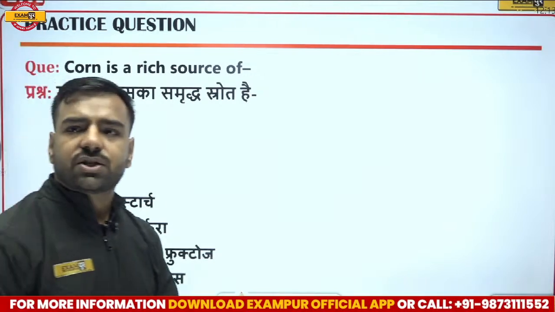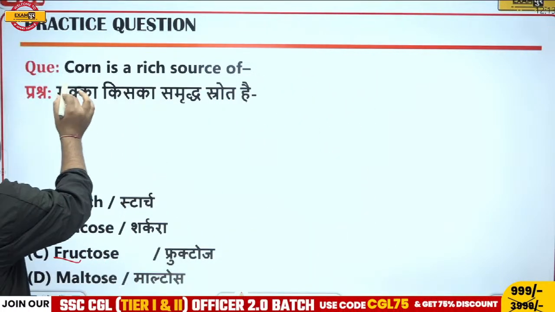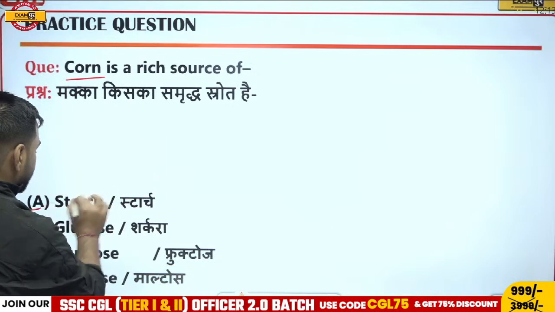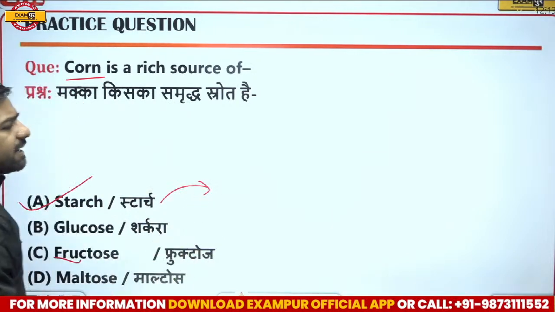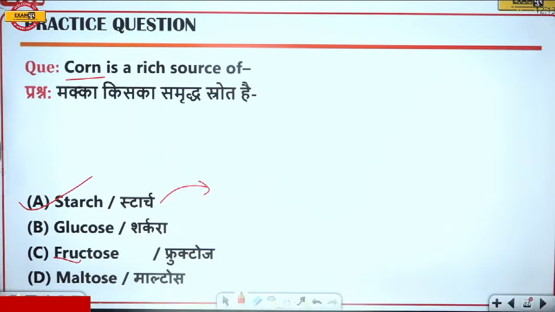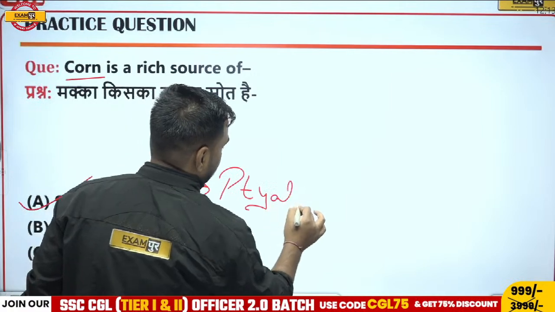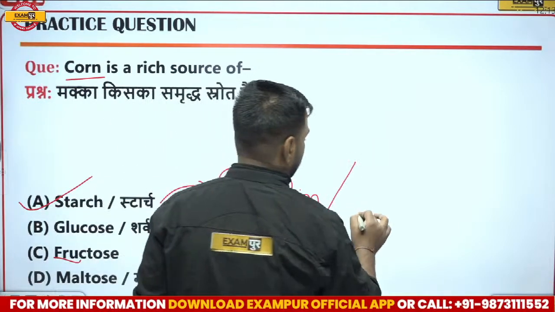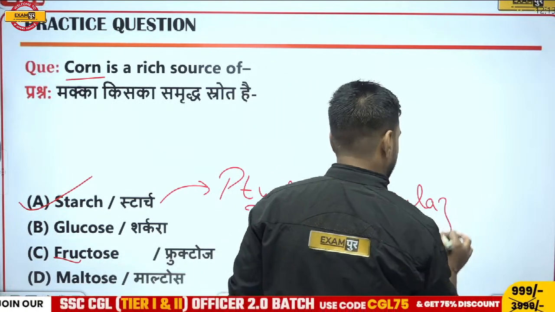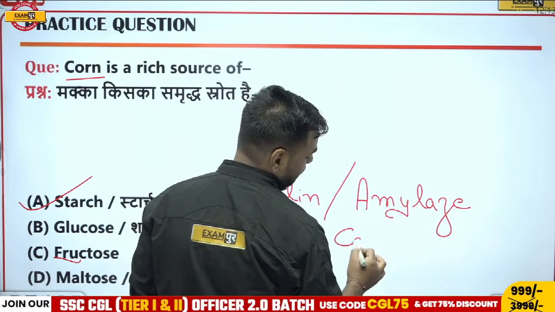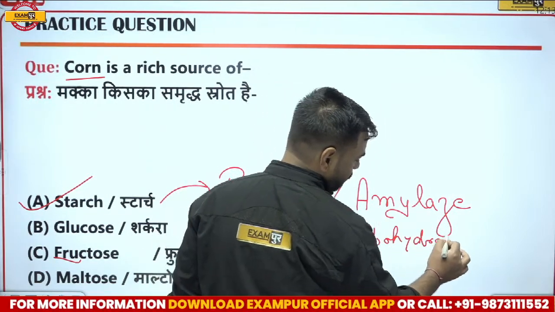Vinod is going with starch. Avan is also going with starch. Both of you are correct. Very good. So if I talk about corn, corn is a rich source of starch, right? And yes, I have already told you, if I talk about the starch, the enzyme which is helping in its digestion is ptyalin. Or apart from that, we can talk about amylase as well. Amylase helps in the digestion of the carbohydrate or starch. This is asked in the examination, so you must not forget.